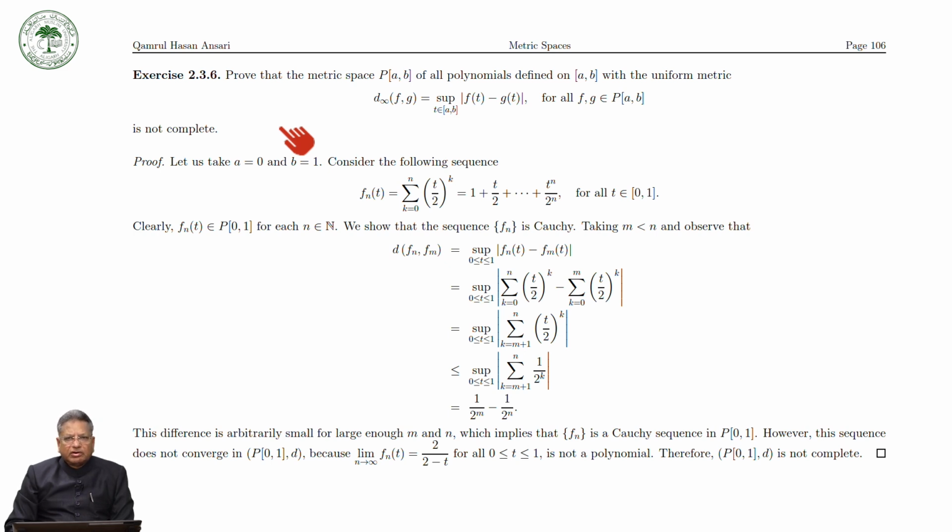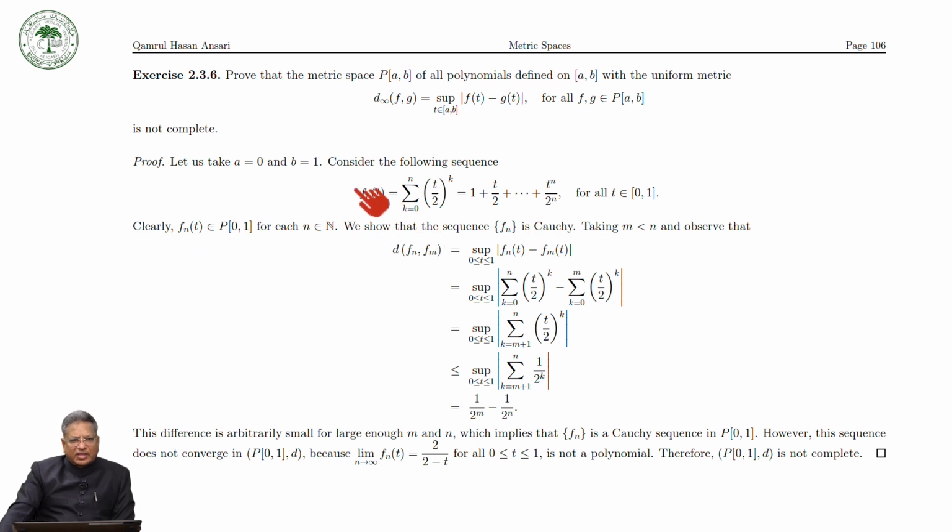For the sake of simplicity, let us take a equal to 0 and b equal to 1, so we write P[0,1]. Consider the following sequence of polynomials: f_n(t) equal to the summation, k runs from 0 to n, of (t/2) raised to the power k, which is equal to 1 plus t/2 plus up to (t/2)^n.